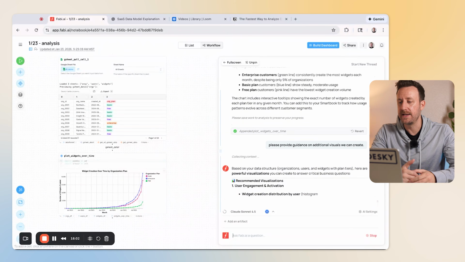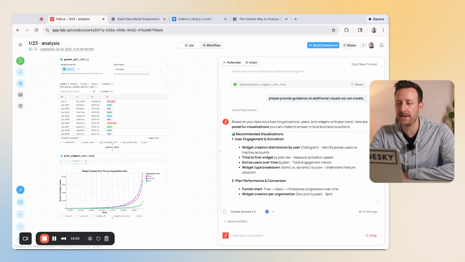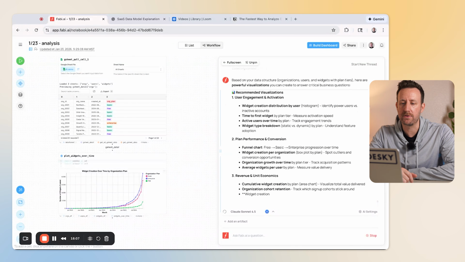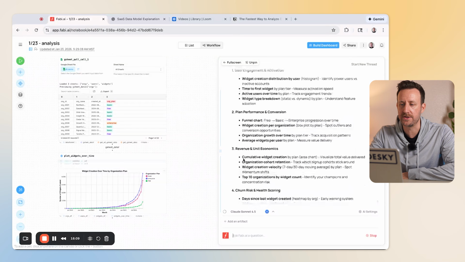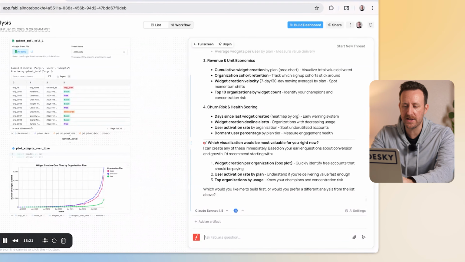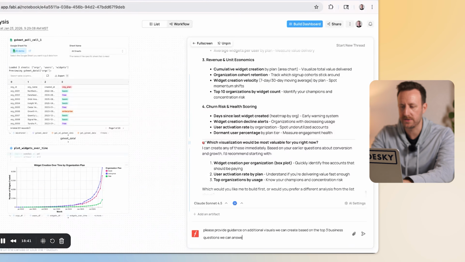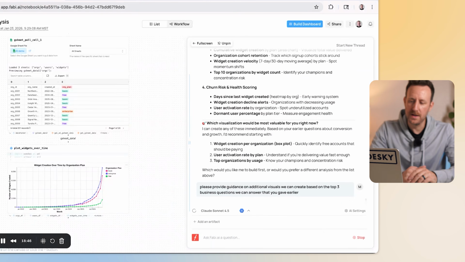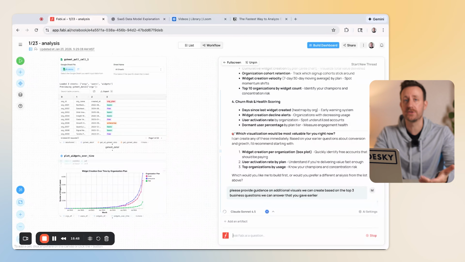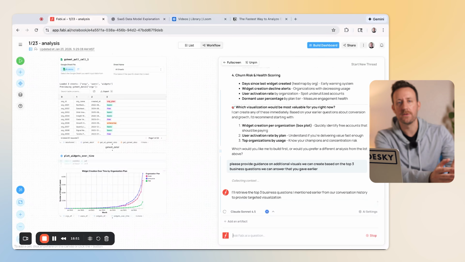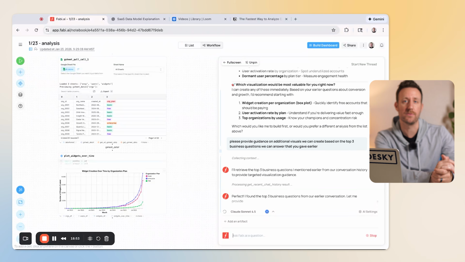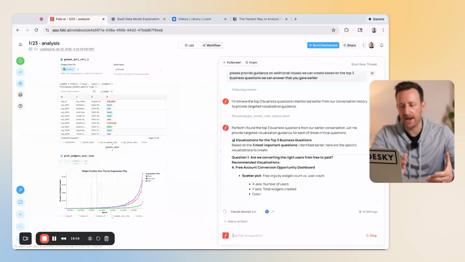You see that it's just automatically plotted that visualization into the canvas here. And now I'm going to ask it straight up, please provide guidance on additional visuals that we can create. I want to have more than just this line chart represented. So now I'm going to give it a follow-up: please provide guidance on additional visuals we can create based on the top 3 business questions we can answer that you gave earlier. So I'm asking it to provide guidance on additional visuals, but based on those top 3 analysis questions that we distilled our direction into.